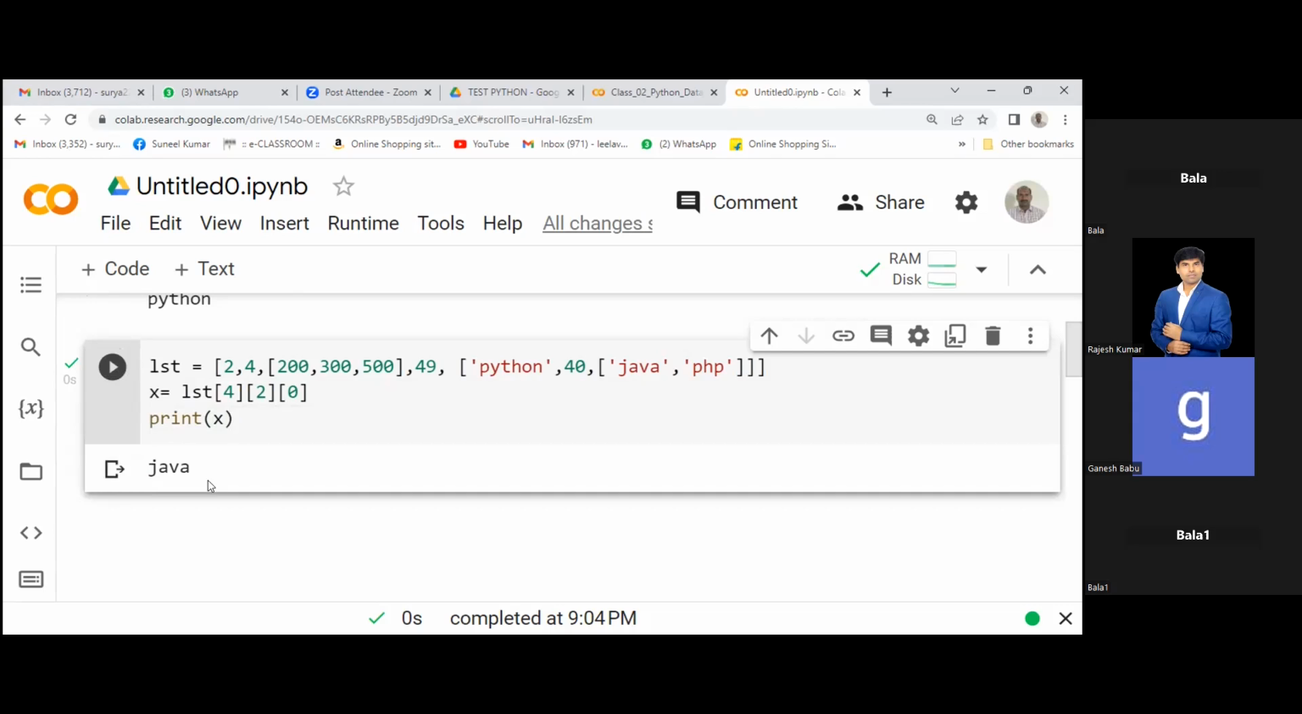Can you explain everyone, Sunil? How did you try 4 2 0? What is your approach? The position of 2 is 0. Is it correct, sir? No, I'm saying, can you explain this approach, 4 2 0? How did you use 4 2 0? Can you explain to everyone? Why did you use LST 4, then 2, then 0? Can you explain this?